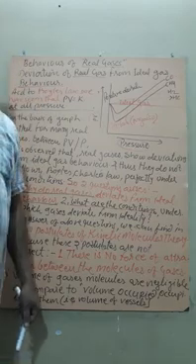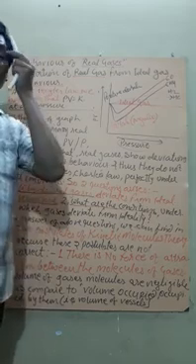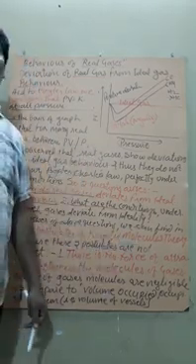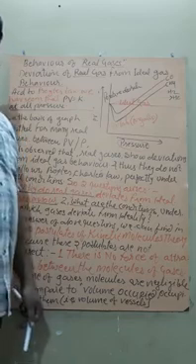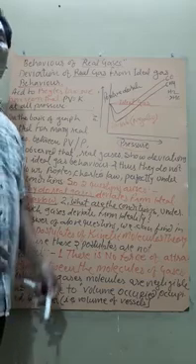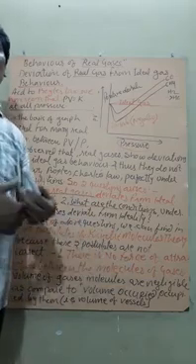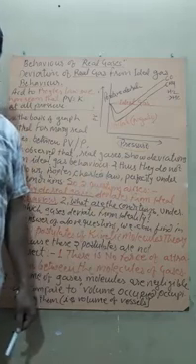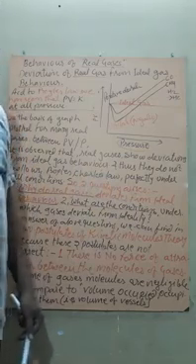If the temperature is very high, the molecular kinetic energy will be more, because the kinetic energy is directly proportional to temperature. And if kinetic energy is more, they will move freely from here to there, and then they will behave like an ideal gas.